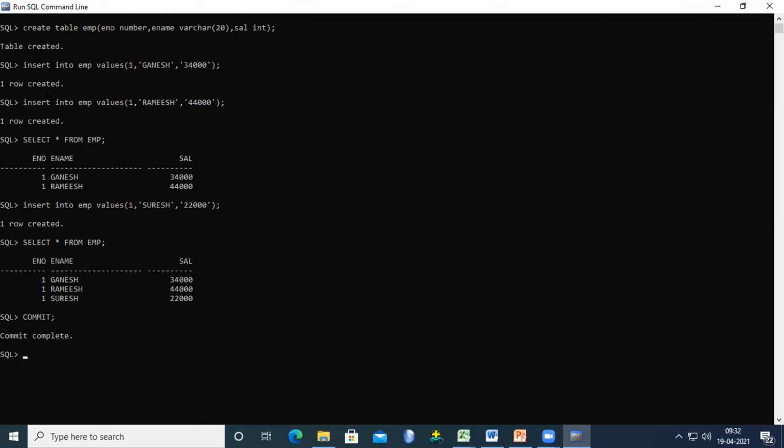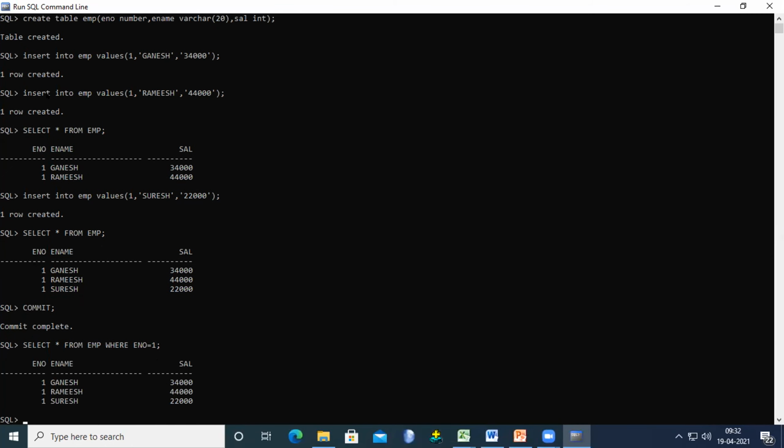For example, here I'm displaying select star from EMP where E number equal to 1. If I give it like this, it will display the 3 members' details. This is the problem if you do not maintain a primary key in the table. How are we creating this table? Create table EMP, field name data type, field name data type, field name data type. But here we are not mentioning any type of key. If you maintain a primary key, then it does not accept null values and does not accept duplicate values in that particular field. Am I right? So let's see whether it is accepting null values or not.